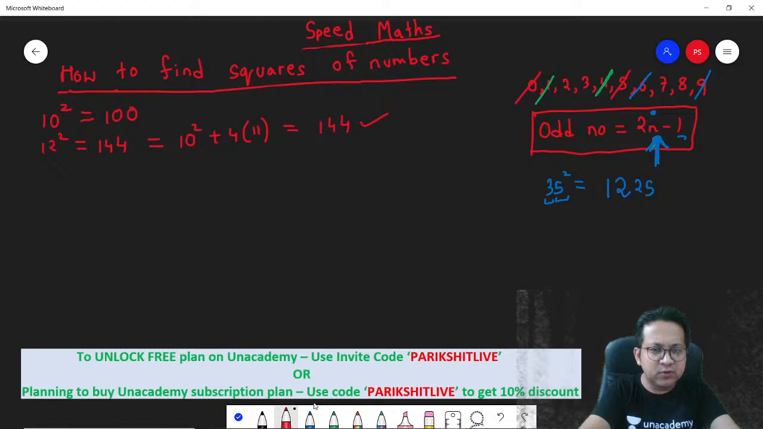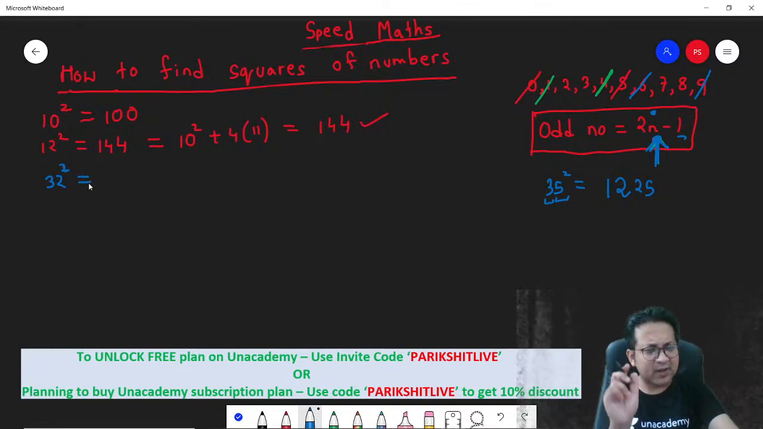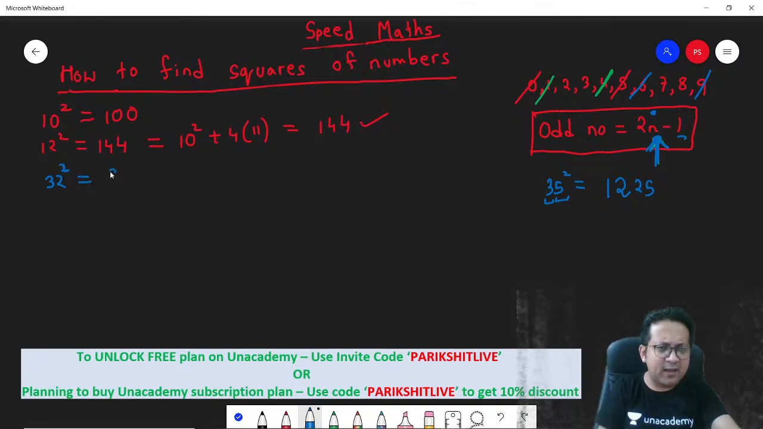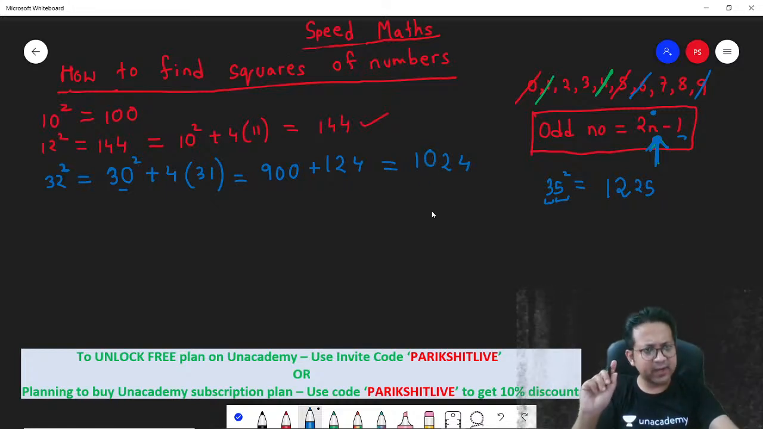Let's say you need to determine 32 square. Take the reference: the closest number that you know is 30 square. 30 square is 900, plus 4 times the next number. If you have written 30, the next number is 31. 4 into 31 is 124. So 900 plus 124 is 1024. That's the answer. You get it?